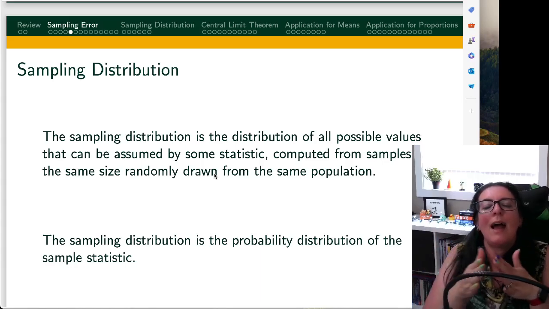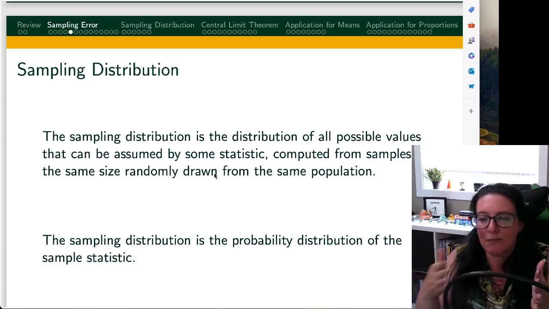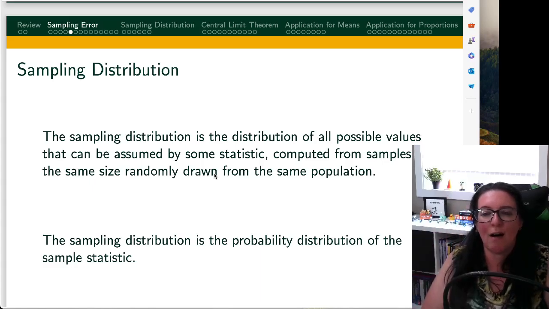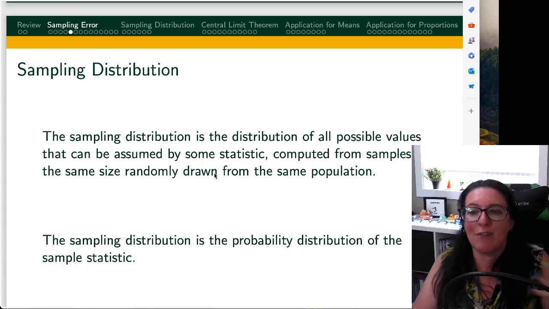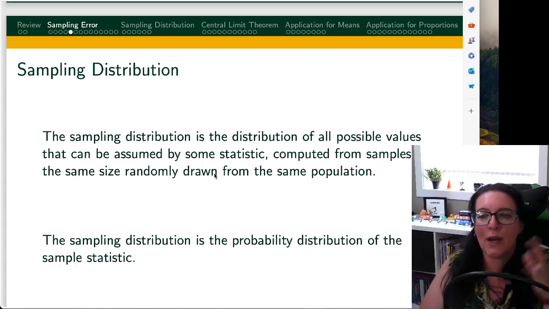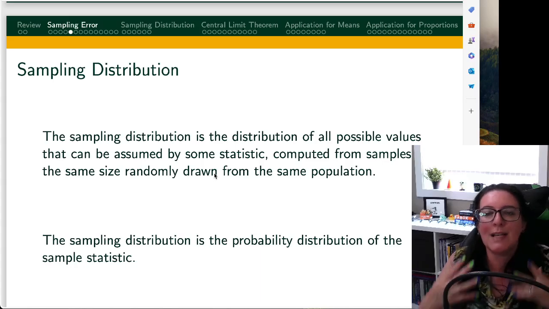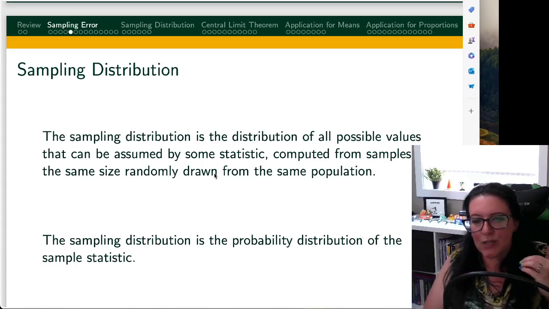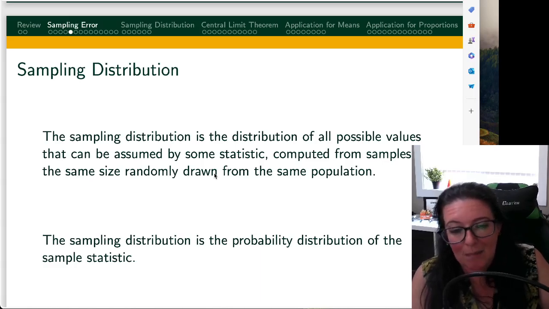Do we have a mean, a median, a mode for these different percentages? If we took a different sample each time, we get a different percentage. What does that distribution of those percentages look like? Or if our sample statistic and our parameter is an average, what's the average age? Every time you take a sample, you get a different average age. What is the min and the max? How much variability? Where does it tend to congregate? What does that distribution look like? So the sampling distribution is the probability distribution of a sample statistic.